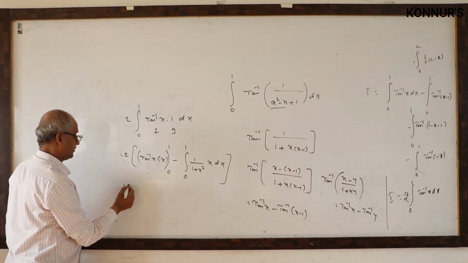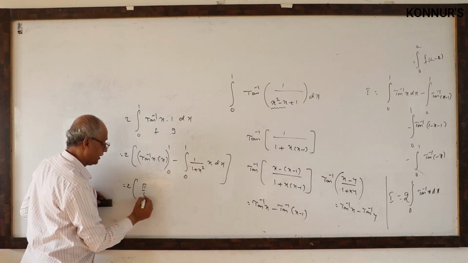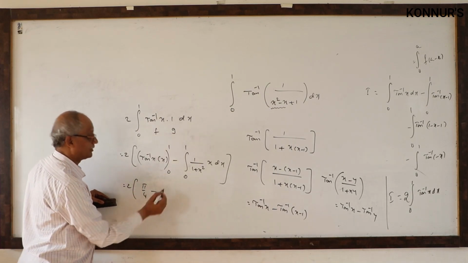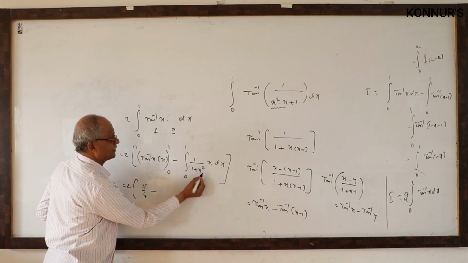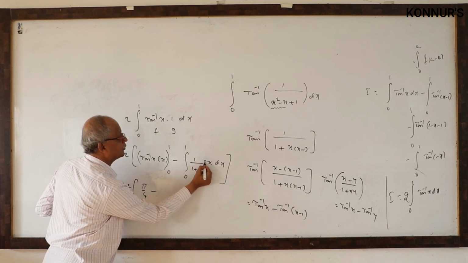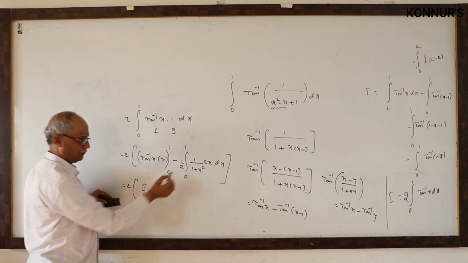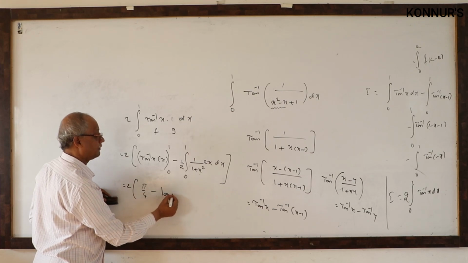2 times first, upper limit tan inverse 1, pi by 4, next 0, finish this, minus what is this integral? x by 1 plus x square. What is the derivative of 1 plus x square? 2x. 2 is extra, half is outside. Why? Because of the reason f dash x by f x. What is f dash x by f x? Log of f of x.